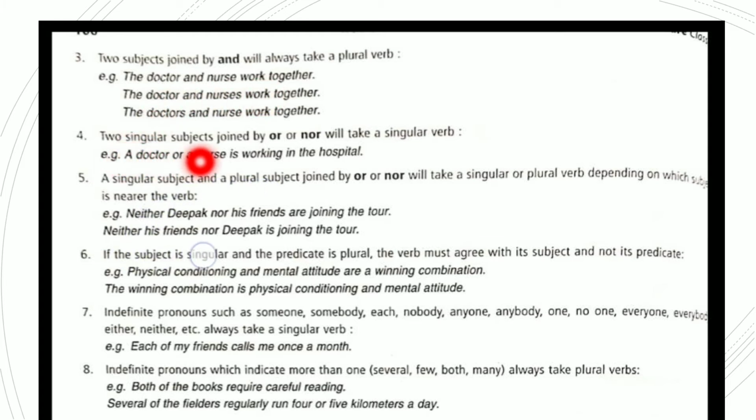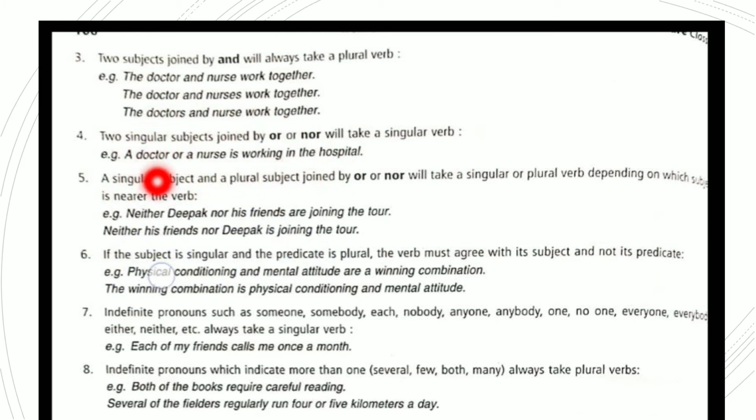Two singular subjects joined by or, nor will take a singular verb. We had already studied this rule, and here also the same is applied. Wherever there is or, nor, the verb will be singular. A doctor or a nurse is working in the hospital.